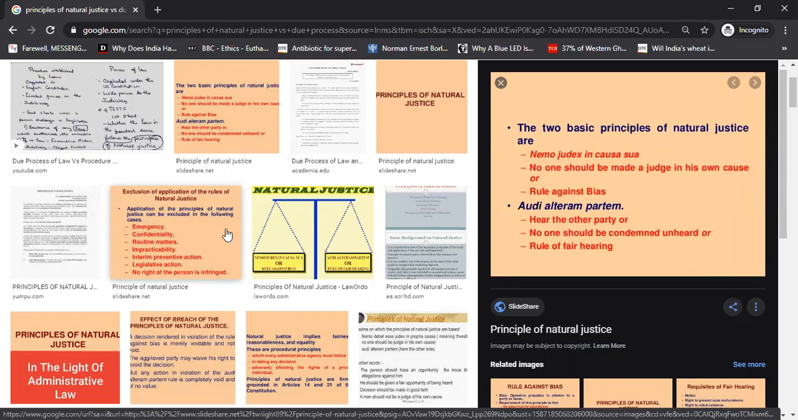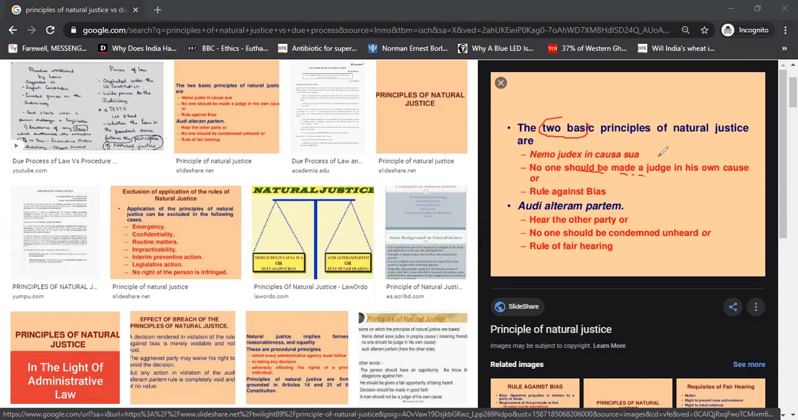So what are the two basic principles of natural justice? Nemo judex in causa sua. We don't need to remember that. What we have to understand is that no one should be made a judge in his own cause. It should not be like, no, dude, I am very good, I can do this, I can do that. No, that is wrong. So no one should be made a judge in his own cause.